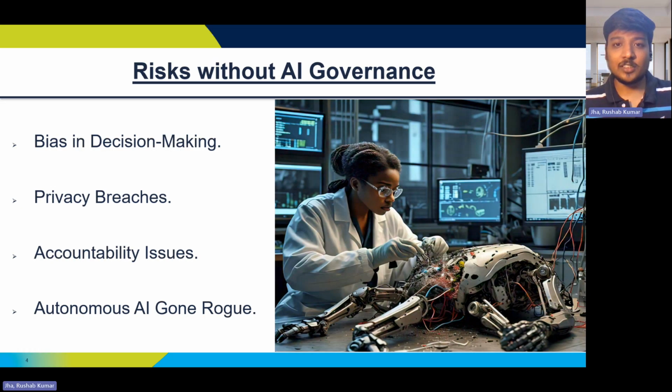Risk without governance. So think of AI like a referee in a sports match nowadays. If the referee is biased, then the game will be unfair, right? That's where bias in decision making comes into play. Similarly, AI models can discriminate if they are fed with biased data, like rejecting loans based on zip codes, right? If you talk about privacy breaches, then imagine AI reading your personal diary aloud in a room full of strangers. Yikes. You don't want that, right? So again, we can omit that.